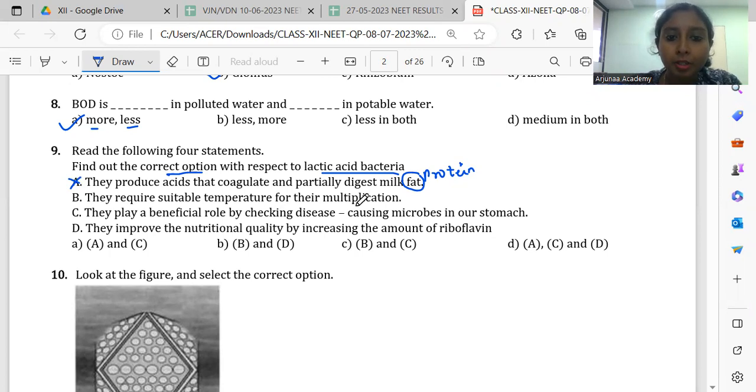They require suitable temperature for their multiplication, yes. And they play a beneficial role in checking disease causing microbes in stomach, yes. They will resist the disease causing microorganism. And they improve the amount of riboflavin, it is given. It is not riboflavin, it is vitamin B12, right? So this D statement is wrong. So B and C are correct.